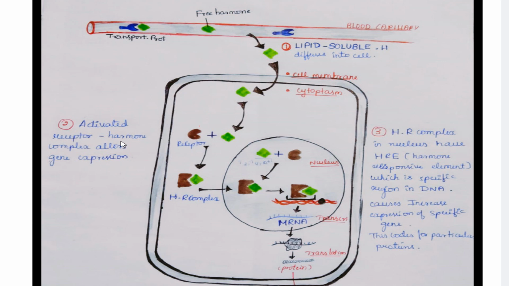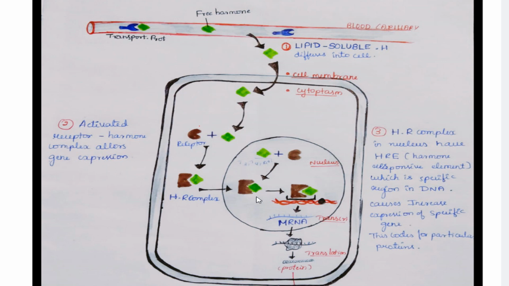They form the activated hormone receptor complex in the cytoplasm and then move inside the nucleus. For hormones like T3 and T4, the receptors are present only in the nucleus, not in the cytoplasm. These hormones form the hormone receptor complex inside the nucleus rather than in the cytoplasm, unlike glucocorticoids and mineralocorticoids.